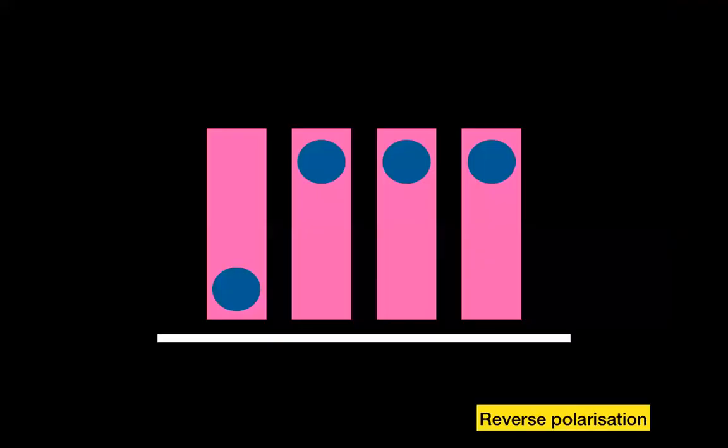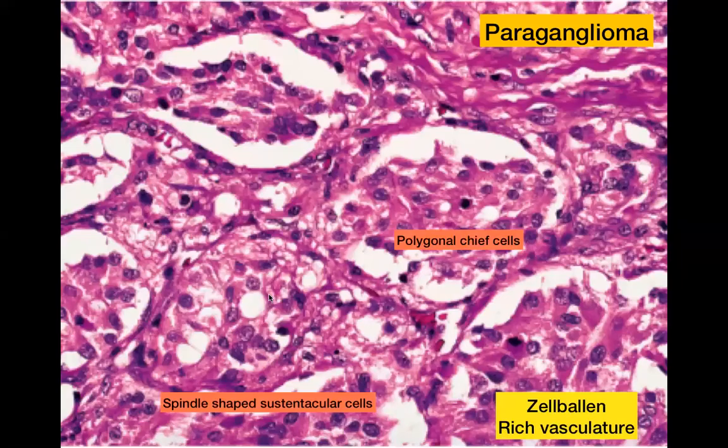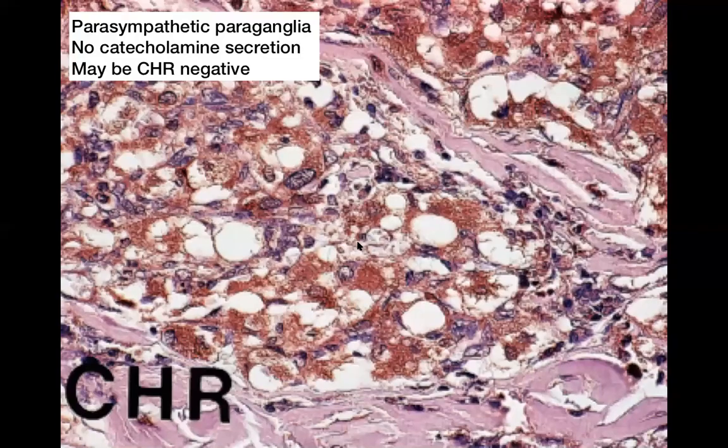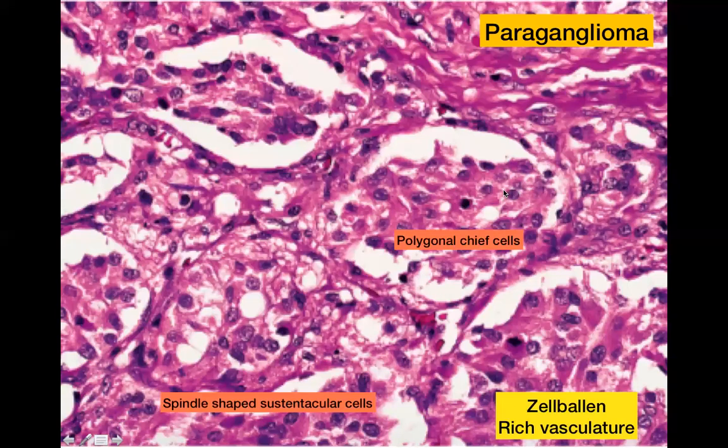So paraganglioma has more of a nested appearance. You can actually see that this is not a sheet of cells without any architecture. This is actually balls of cells, Zellballen. So this is like a ball of cells, and there are polygonal cells in the middle, and then there are spindle sustentacular cells towards the periphery. I hope that you are able to see the cursor as it moves. So there are spindle cells towards the periphery of each of the nests.